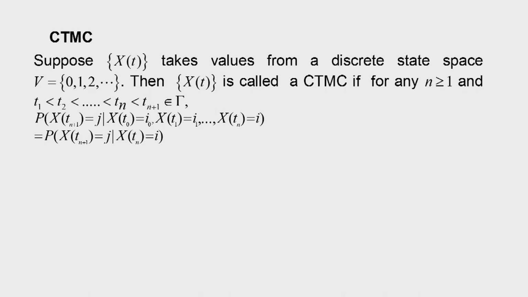So for any n, you consider the conditional probability that the current event takes value j, dependent on all the known past values. If this probability depends only on the immediate past value, that is X(t_n) is equal to i, then this process will be called a CTMC, continuous time Markov chain. I will give an example.